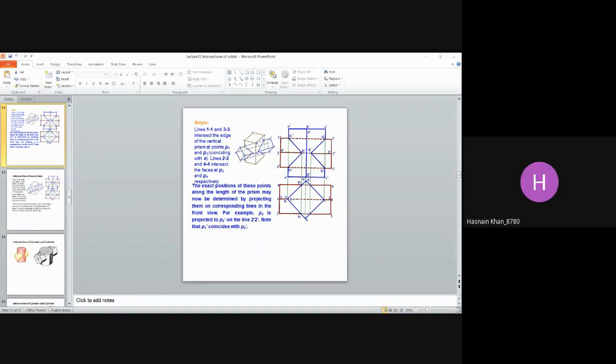See, out of 50 marks, this will be only for 5 marks. 45 marks will be for what you practice on the software, because you have done this in semester 2 engineering drawing.